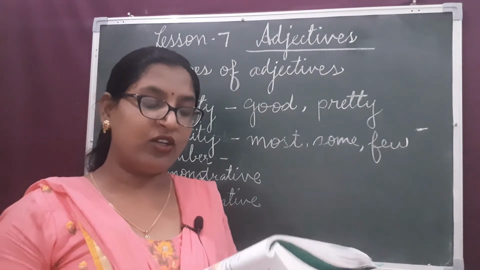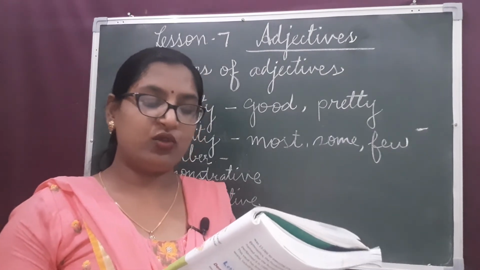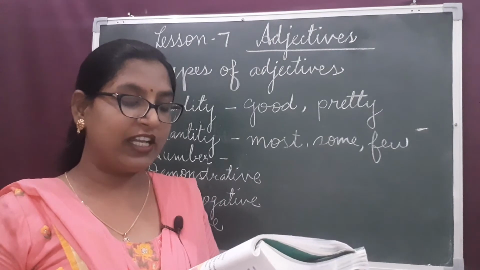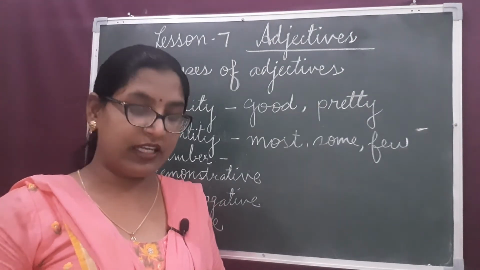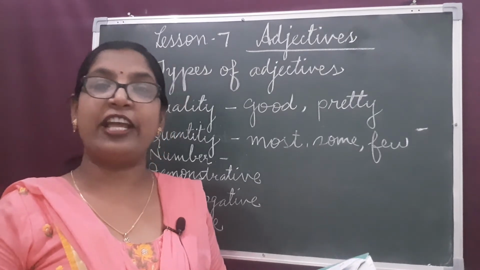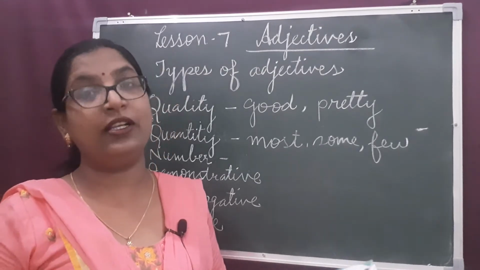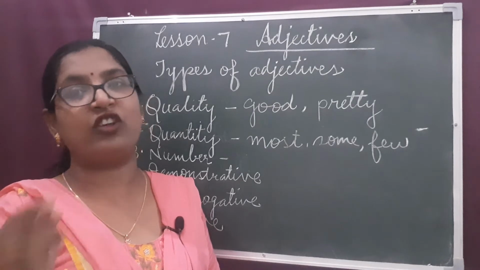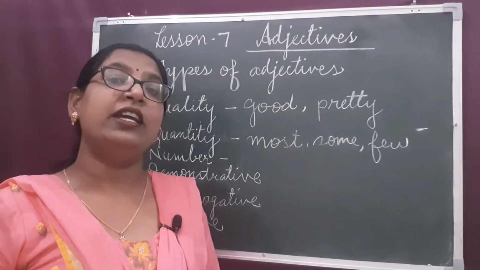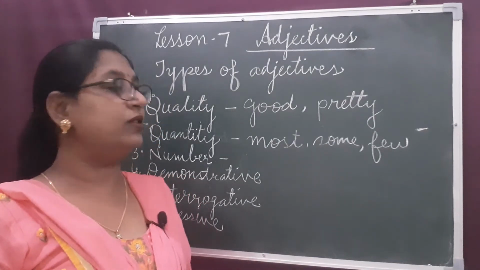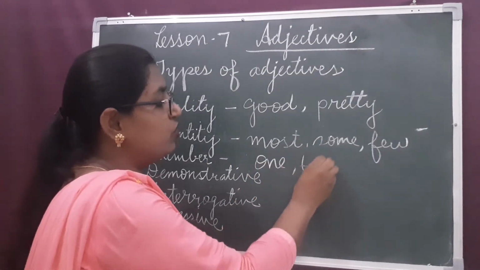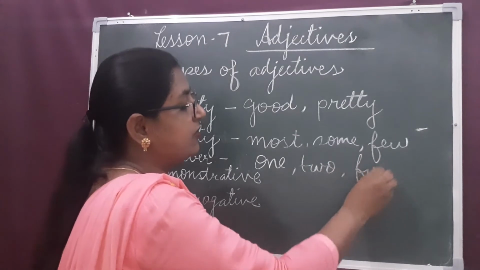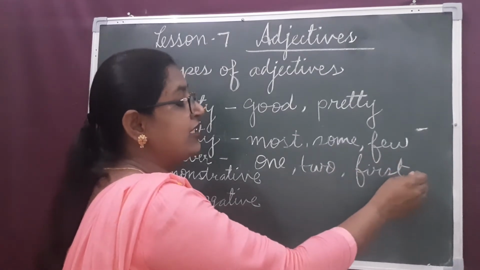Cardinals and ordinals used to describe the amount of countable nouns, the exact number of countable nouns, are called adjectives of number. For example, 1, 2, first, etc.